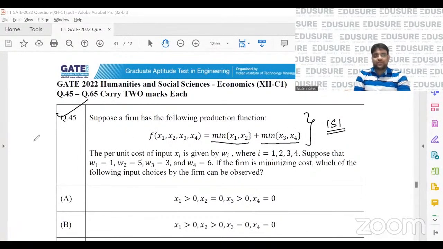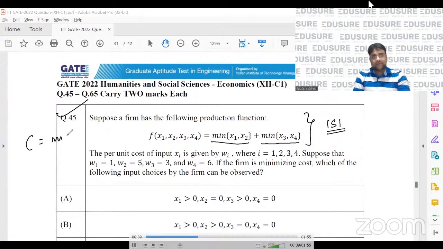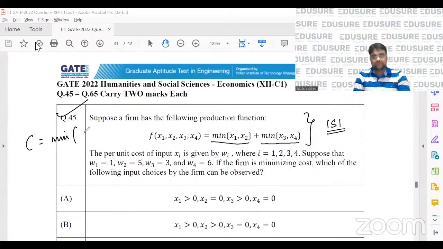So the cost function that you will get is basically the minimum of. The concept is basically that if I need to produce one output, I can either choose to produce it with one x1 and one x2, or I choose to produce it with one x3 and one x4.